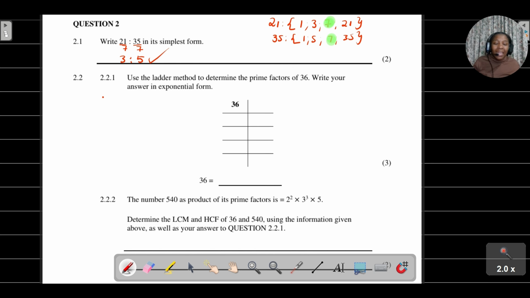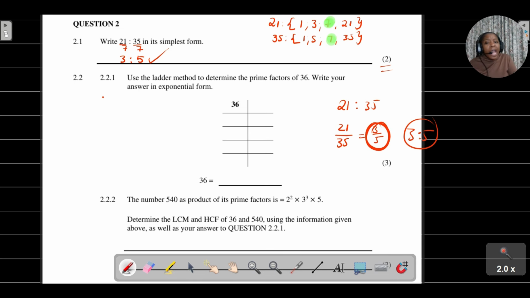Also, a nice quick way that you can do this on your calculator, because this is just for 2 marks, okay? Remember, this 21 is to 35 ratio can be written as a fraction. How? You just say 21 divided by 35. So in your calculator, 21 divided by 35. Then you're going to get an answer of 3 over 5. So meaning that now I'm just going to write the 3 divided by 5 as a ratio, which is 3 is to 5.